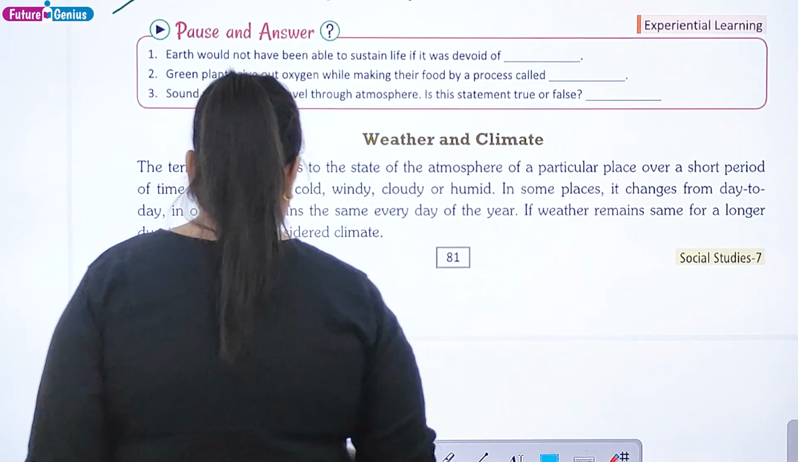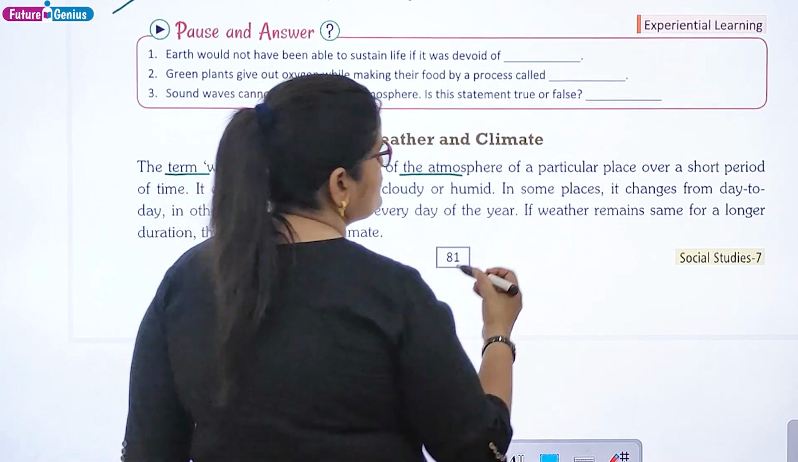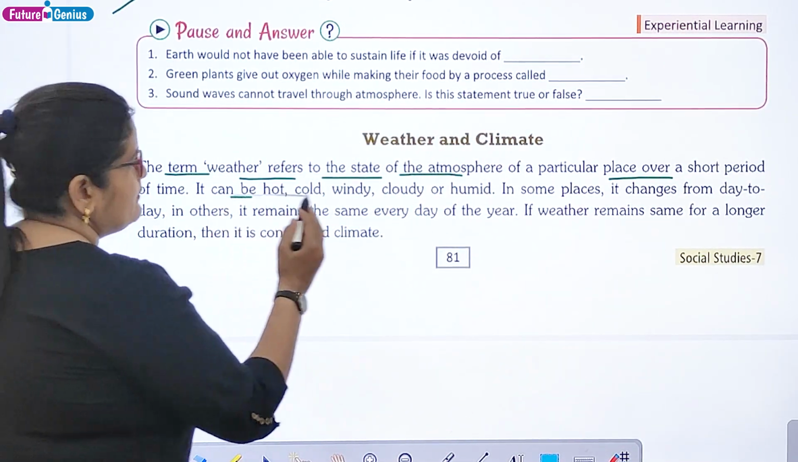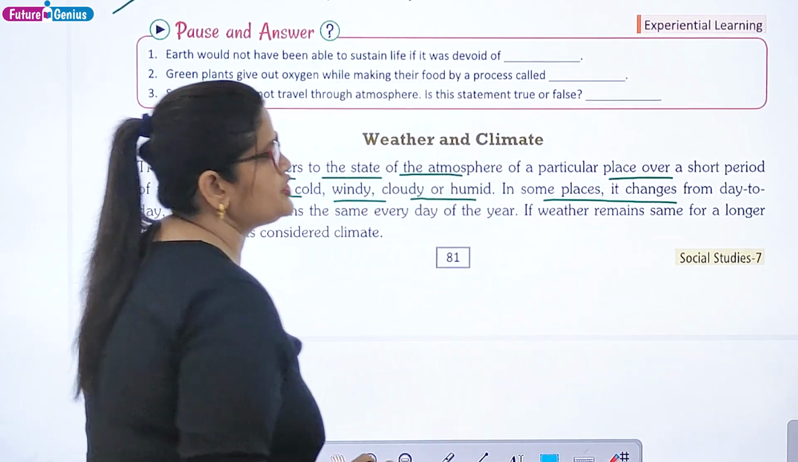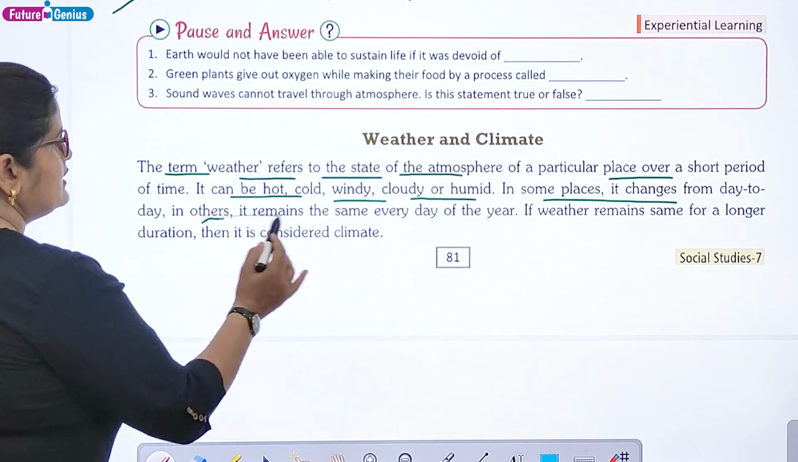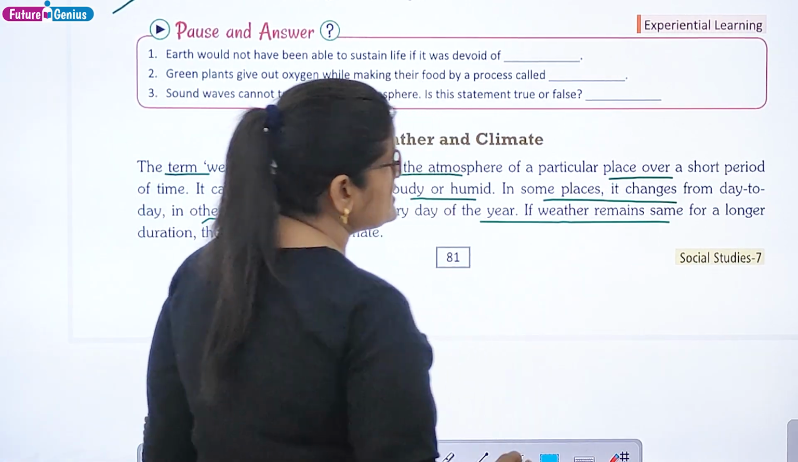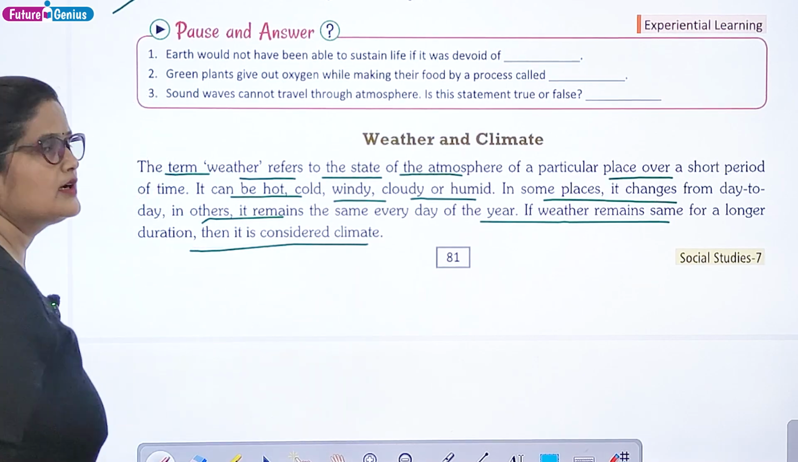Weather and climate. The term weather refers to the state of the atmosphere of a particular place over a short period of time. It can be hot, cold, windy, cloudy, or humid. In some places, it changes from day to day. In others, it remains the same every day of the year. If weather remains same for a longer duration, then it is considered climate.